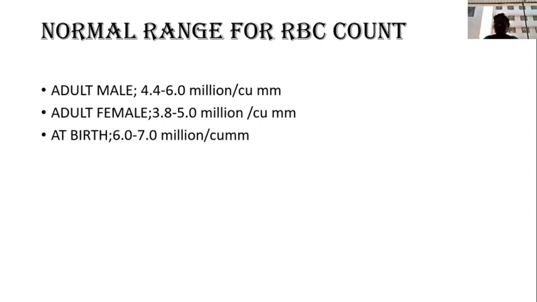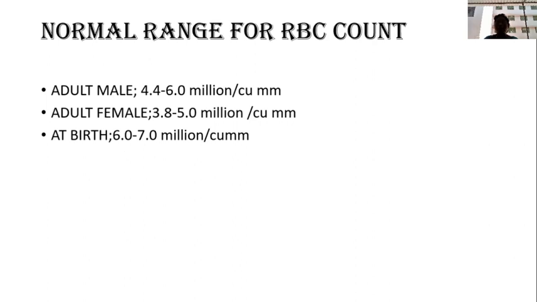Commonly we take the blood to the 0.5 mark and the RBC fluid to 101, which gives 1:200 dilution, but blood taken up to the mark of 1 and fluid to 101 will give 1:100 dilution. We do this RBC count to detect polycythemias, anemias and erythrocytopenias.